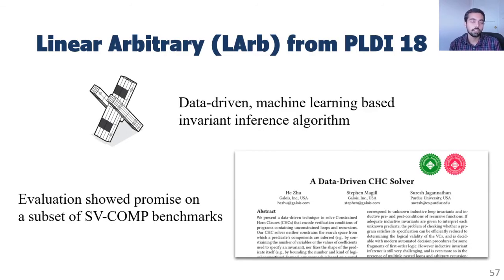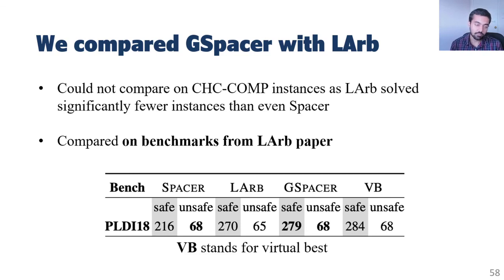The second part of our evaluation compares Gspacer with LinearArbitrary. This is a data-driven, machine learning-based invariant inference algorithm presented at PLDI 18. And it stood out because its evaluation showed that it outperformed Spacer on a curated subset of benchmark instances from SV-COMP. We tried to compare Gspacer with LinearArbitrary, but could not compare it on the CHC competition instances because LinearArbitrary was pretty poor.